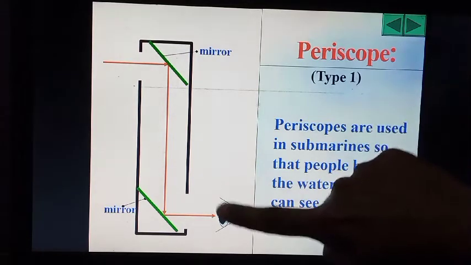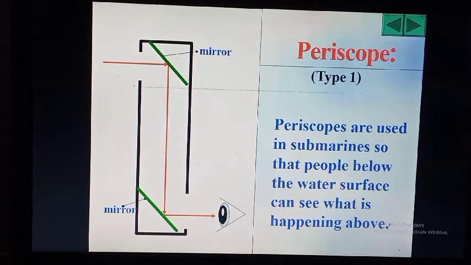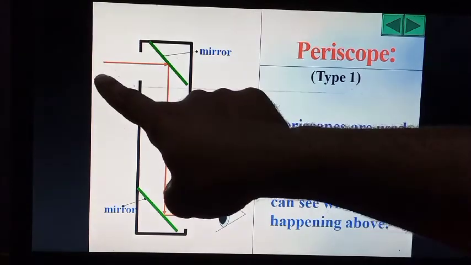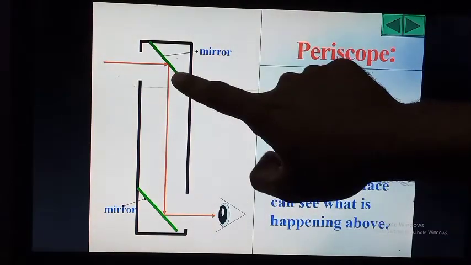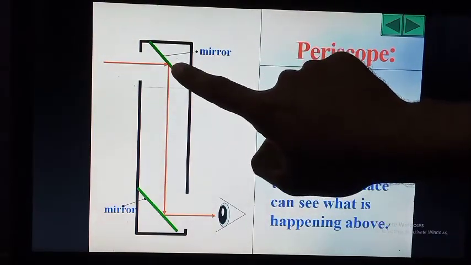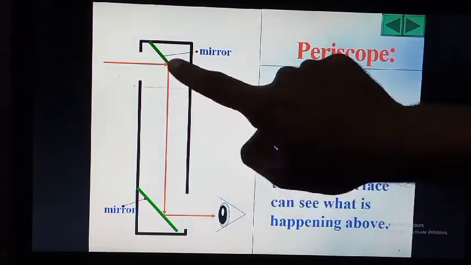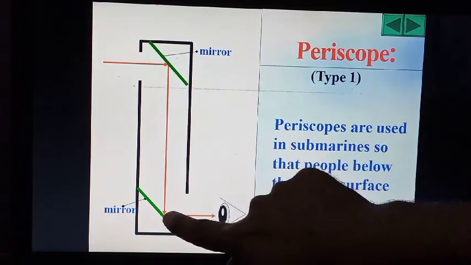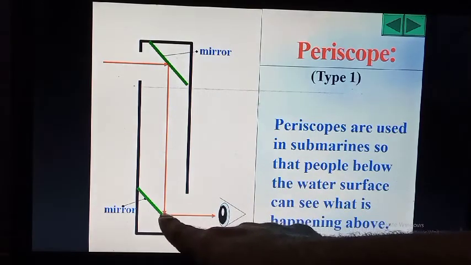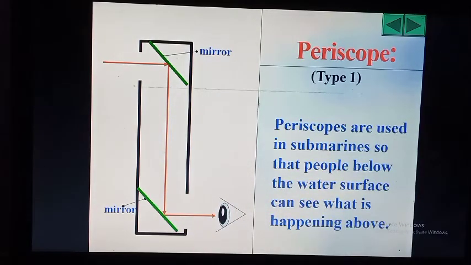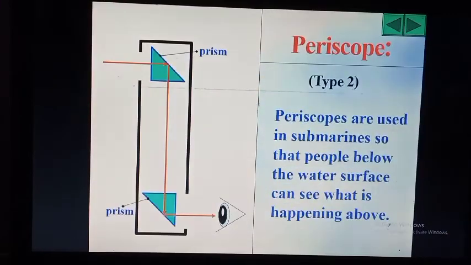From here the light gets reflected. After touching this plane surface, the light will travel in this tube and strike this mirror, and after striking this mirror, we are able to see the image. This is nothing but the periscope.